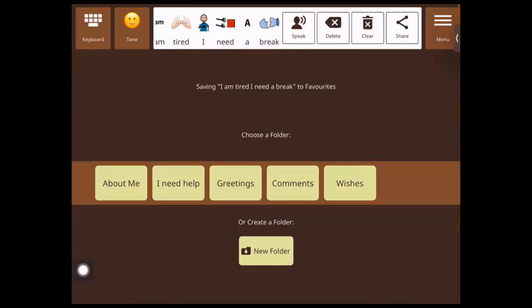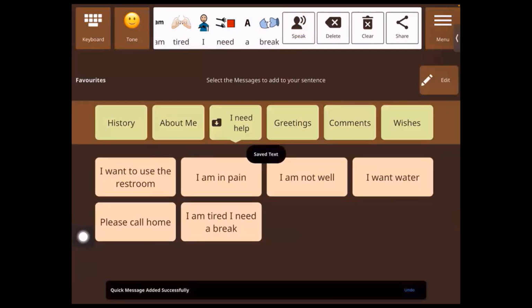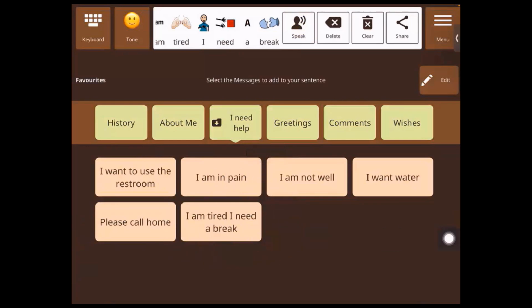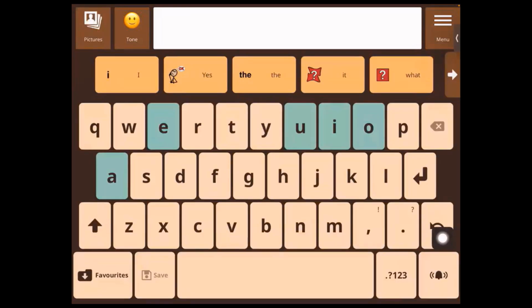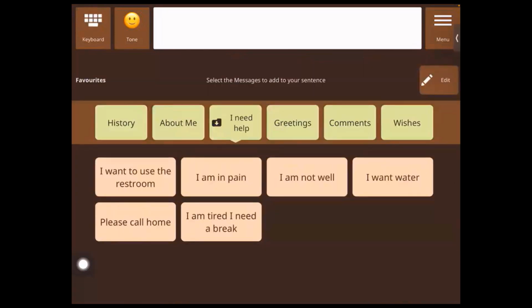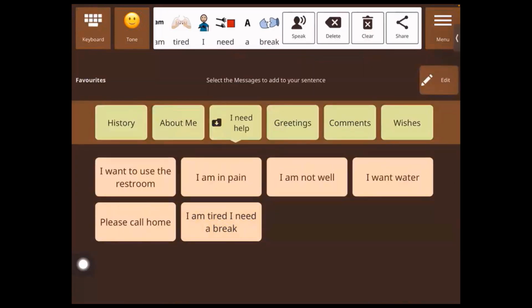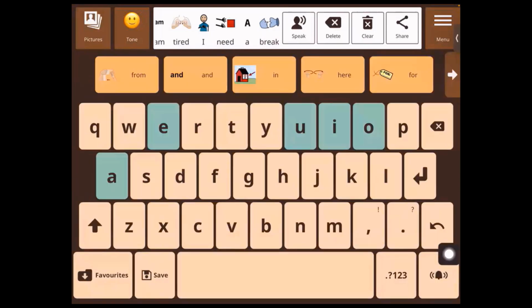and then I want to go into it. I want it to be saved in I need help. Right. So as you can see, it has been added here. So let's say I want quick access to the sentence I'm tired. I need a break. I'll go to favorites. I'm tired. I need a break. So it will say that sentence, right? So this is how you use the favorites. All right. So those were some more features about the keyboard mode.